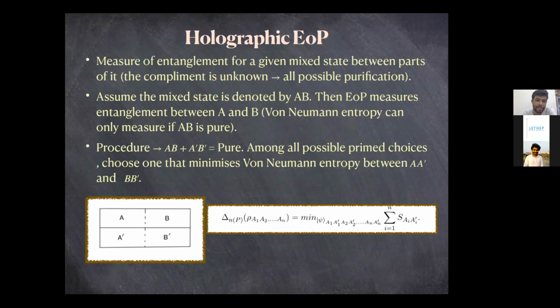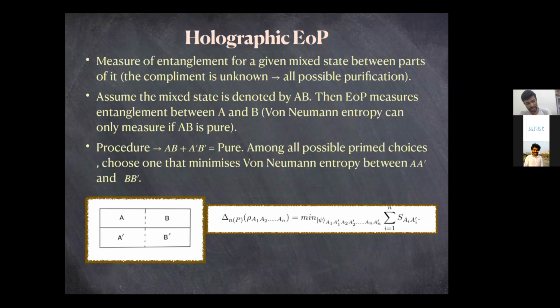So this is called the bipartite entanglement of purification, because the mixed state you divide into two parts, A and B. But you could in principle divide the mixed state into a multipartite scenario, say starting from A1 to AN. And how would you define then your multipartite entanglement of purification? The way is to again introduce auxiliary systems starting from A1 prime to AN prime, and then you minimize the summation of all the entanglements.